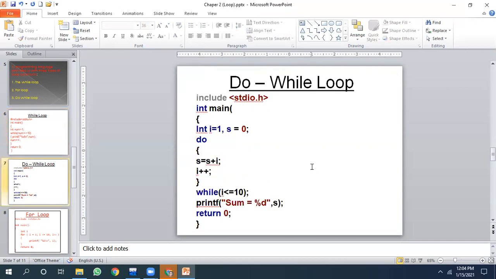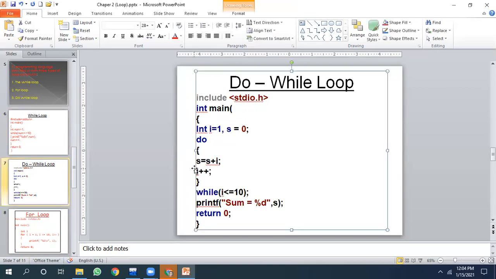Now let us study do while loop. Now you see here the variable I has been initialized. Initial value is outside the loop. Condition is at the end of the loop, and counter I plus plus is in the body of the loop. Now what happens if I is equal to 1?